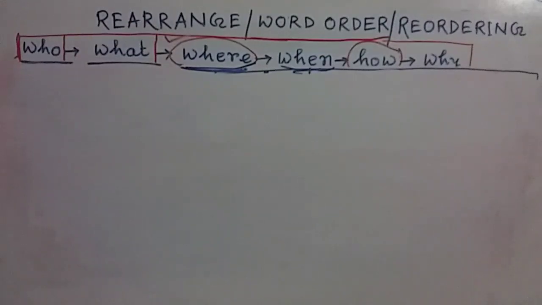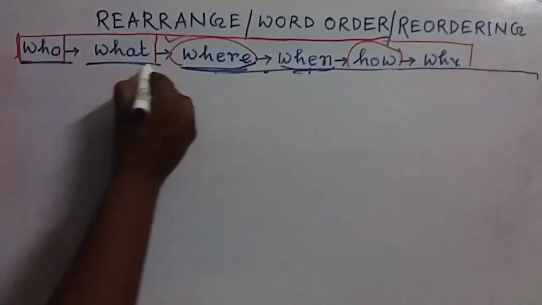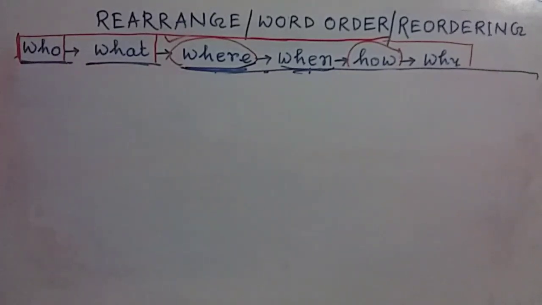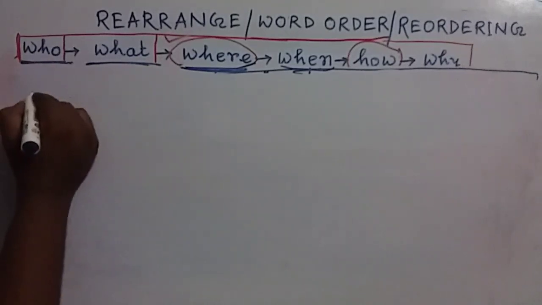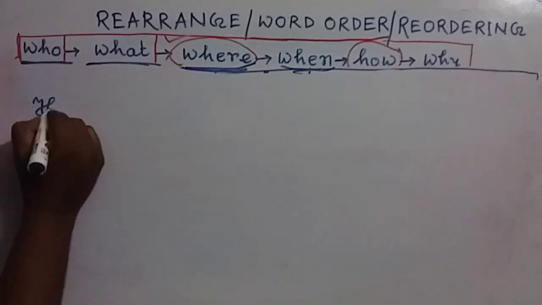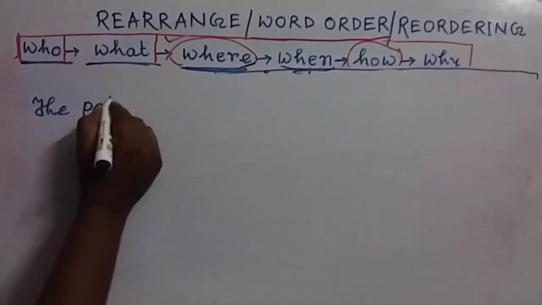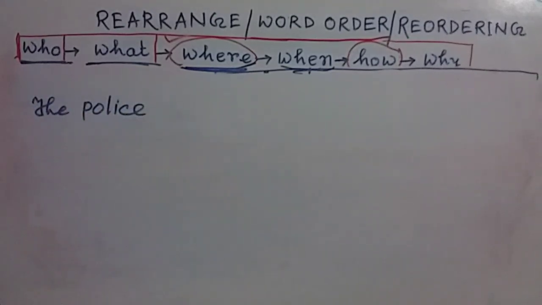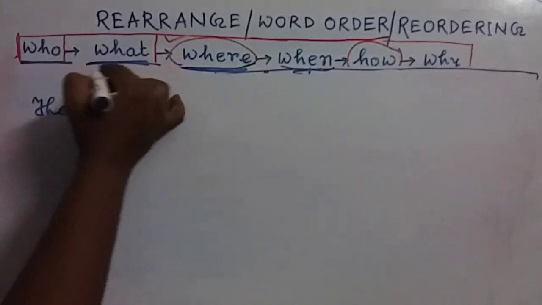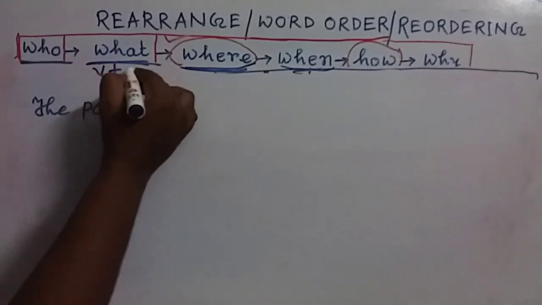Now, my dear friends, we will use all these elements and write down a sentence. Let's look at the sentence. First of all, we have to write down who. I am writing down the police. The police. Then in what part, I have told you there is the verb and also there is the object.